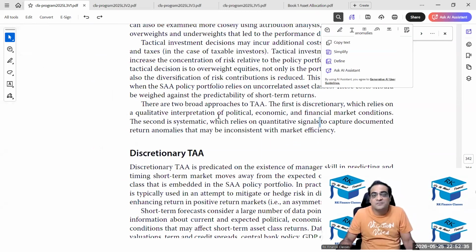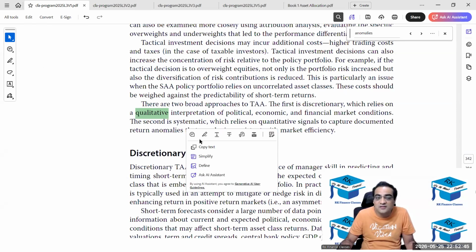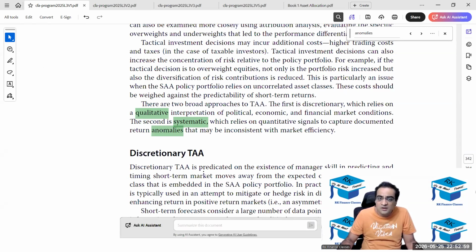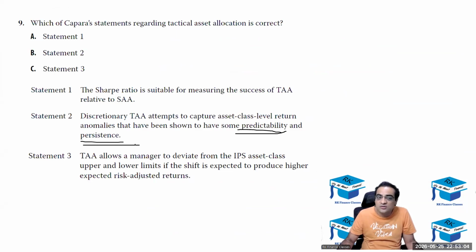See this. Okay, first one is discretionary, which relies on qualitative. Qualitative means not rule based. Quality means your prediction quality of this is this. And second is systematic, which I thought was rule based. It is trying to find out some anomalies which are inconsistent. Basically, for example, small cap outperform large cap kind of anomaly. Although these two words were properly there in the Vedas, and that is rule based or systematic.